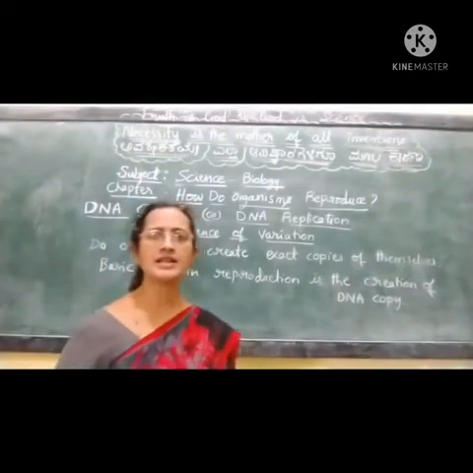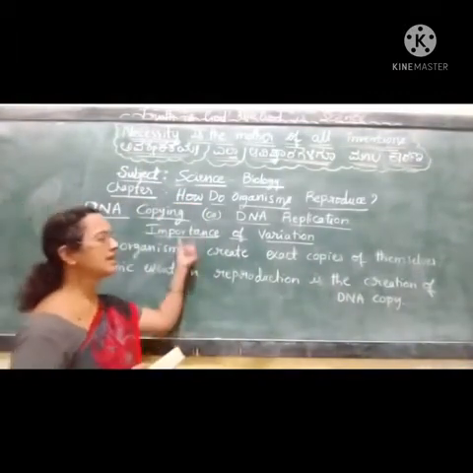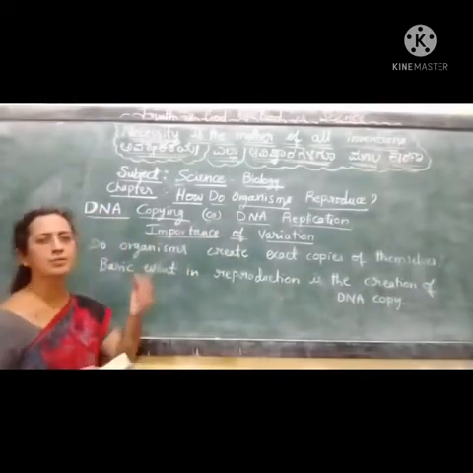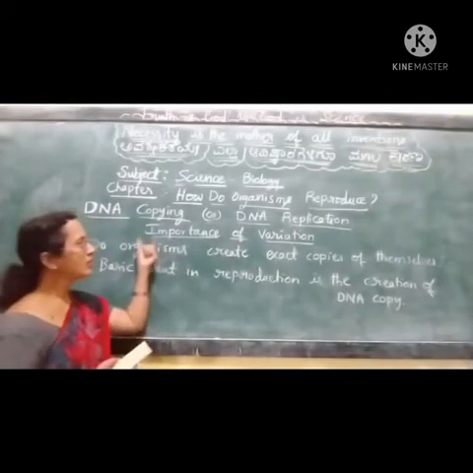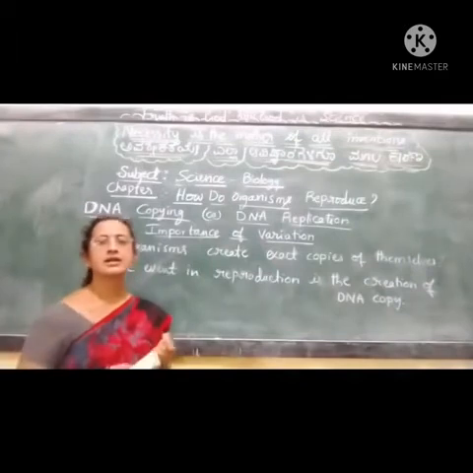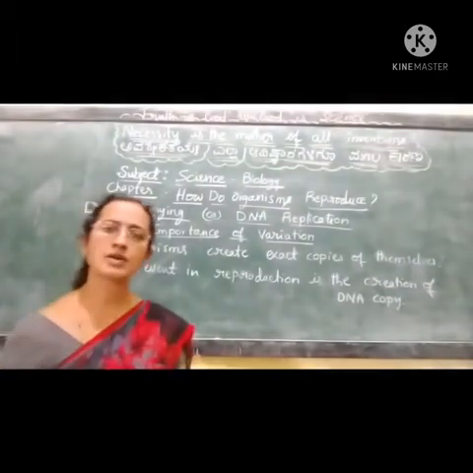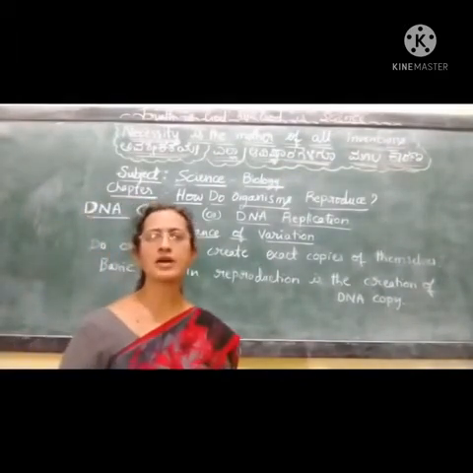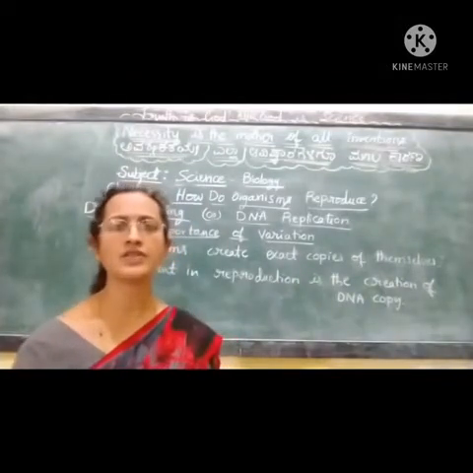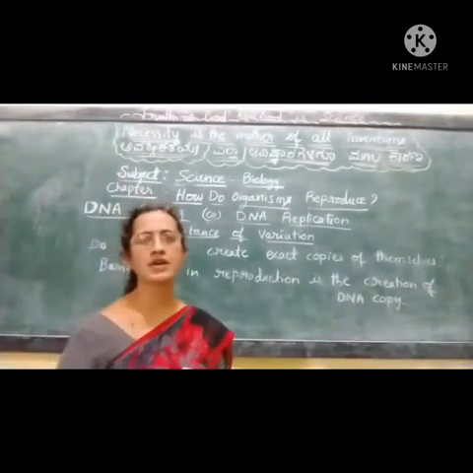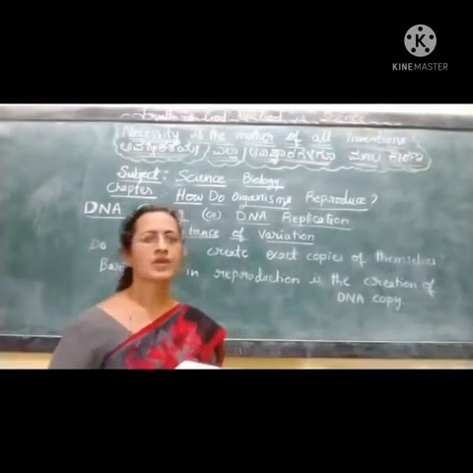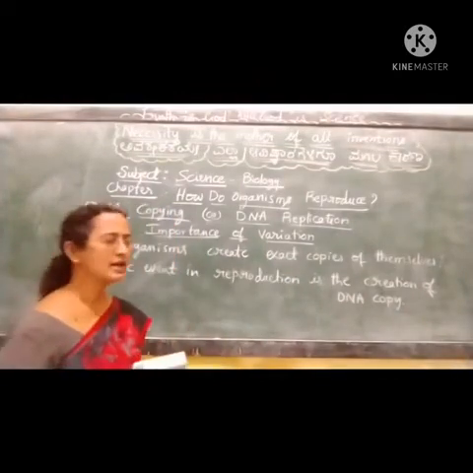To understand this, we will learn about DNA replication or DNA copying. Before knowing DNA replication, we should also know about cell divisions. There are two types of cell divisions, which we will learn later.